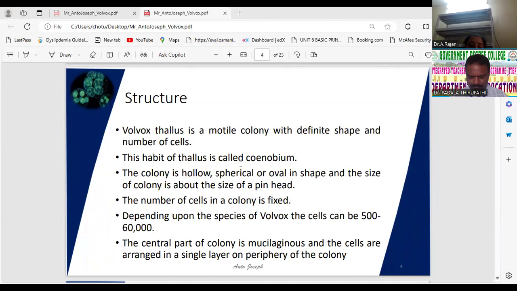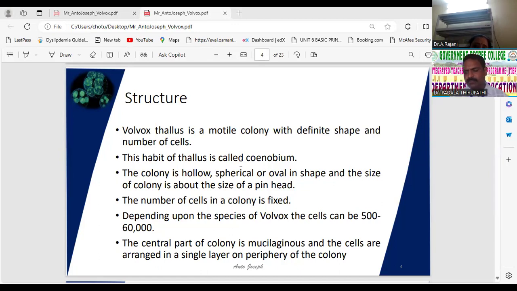The thallus is colonial, multicellular, motile, and coenobial. A coenobium is a colony in which a fixed number of cells is arranged in a definite number. This is the definition of coenobium.